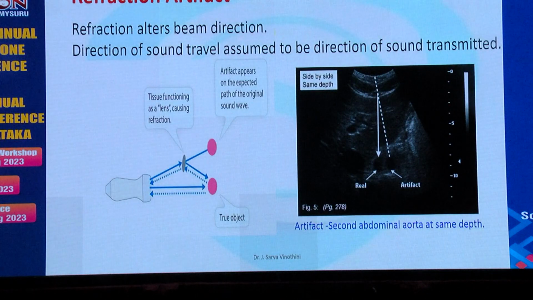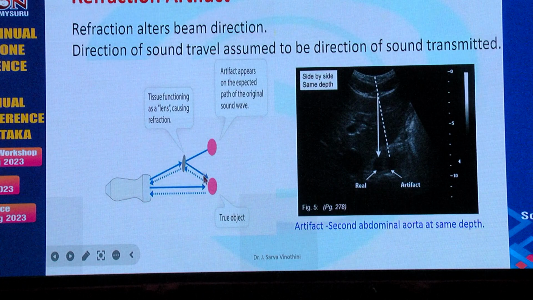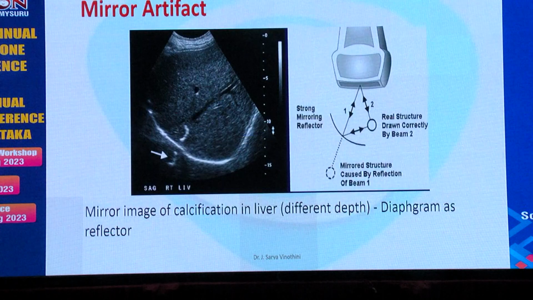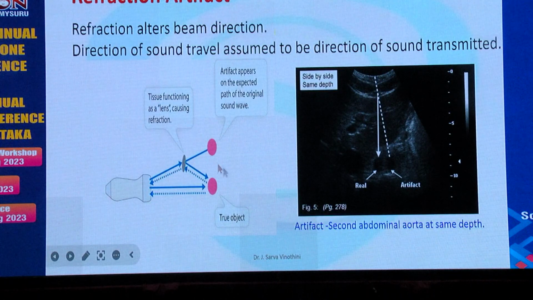The refraction artifact occurs when there is a change in the direction of the beam. This we saw earlier. There is a slight difference in the acoustic impedance between two tissues. That is when the refraction artifact occurs. Let us presume this is wave number 1, which travels, hits the true object and sends back an echo. So this image is being plotted correctly by the transducer at this particular point. Now there is another wave which encounters a tissue that is capable of refracting it. Instead of taking this path, this wave gets refracted, changes its direction, and comes and hits this object again.